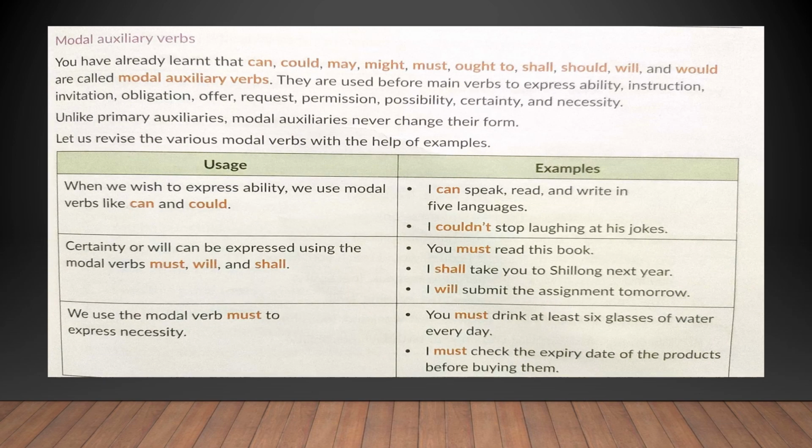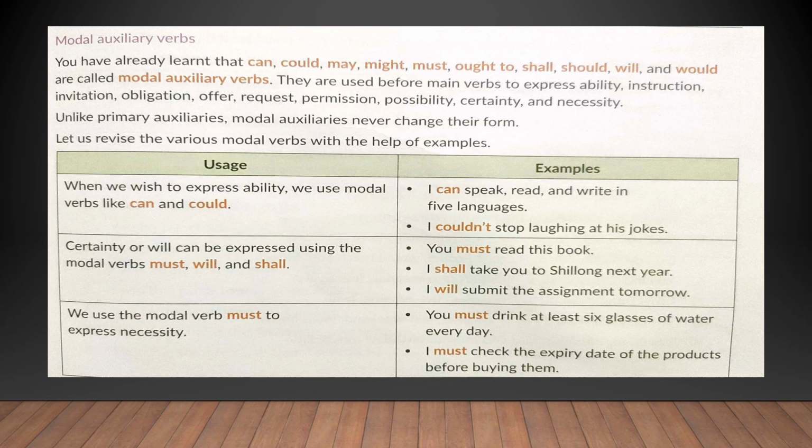Let us now understand modal auxiliary verbs in greater detail. We have already learned that can, could, may, might, must, ought to, shall, should, will and would are called modal auxiliary verbs. They are used before main verbs to express ability, instruction, invitation, obligation, offer, request, permission, possibility, certainty, and necessity. Unlike primary auxiliaries, modal auxiliaries never change their form.